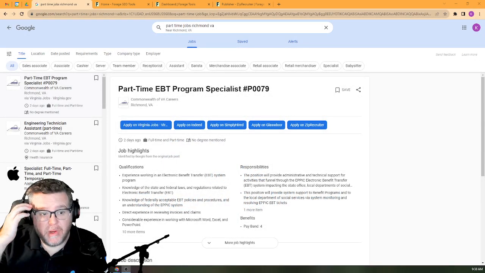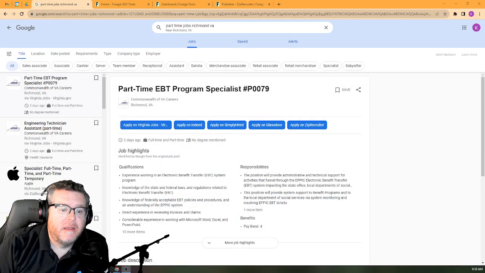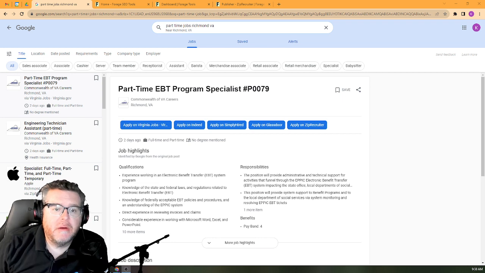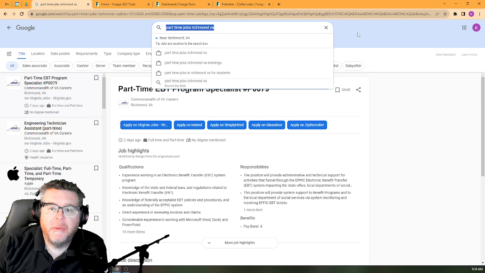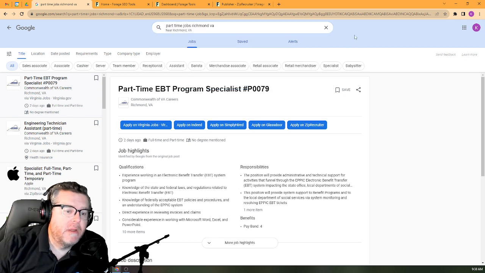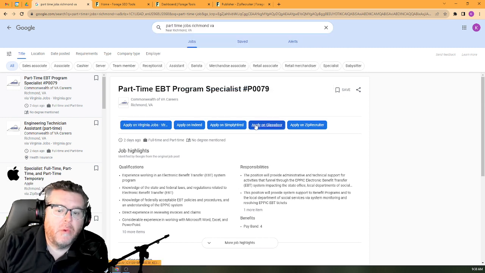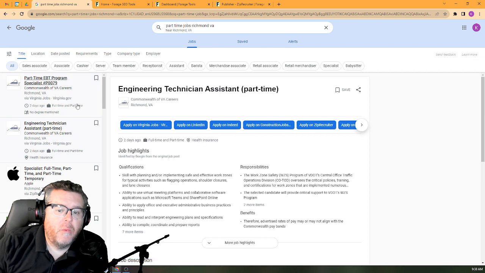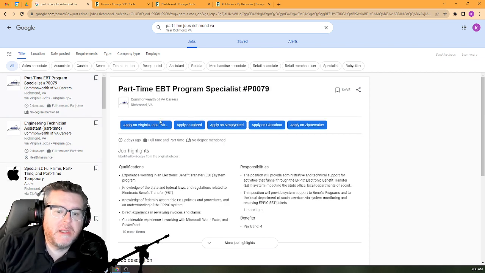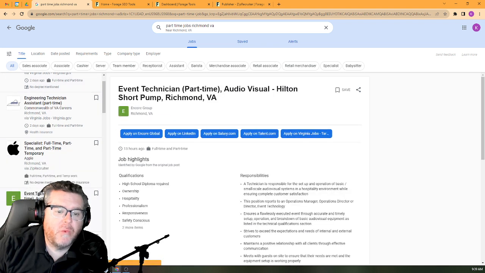All right, let's start off with our basic Google for Jobs widget view here. I've got part-time jobs, Richmond, Virginia, up in the search. That's our query for right now. And here we see all of the buttons. When we're talking about share of voice today, we're talking about who's getting what percentage of these buttons for this entire query.